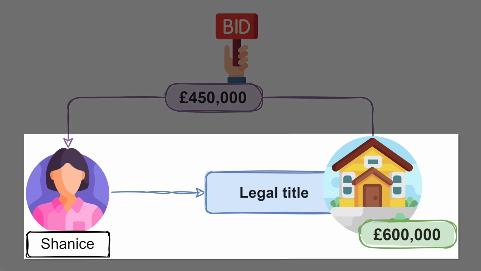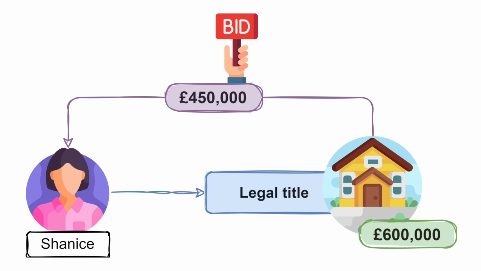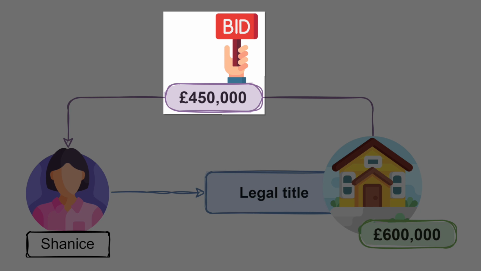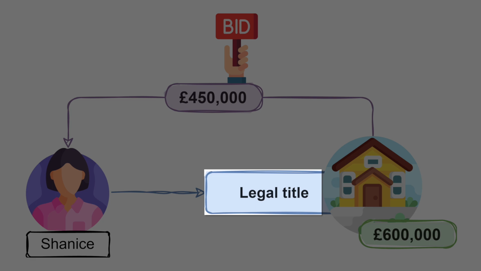Shanice is a trustee over a trust which has various investments, one of which is a house valued at over $600,000. The beneficiary under the trust has just moved out of the house and wishes to sell it, but Shanice has had her eye on it ever since she became trustee and desperately wants to own it. The house has been on the market for over a year at $600,000 and has not yet attracted any bids. So Shanice bids $450,000 and purchases the property. She already owns the legal title, so it's an easy purchase.